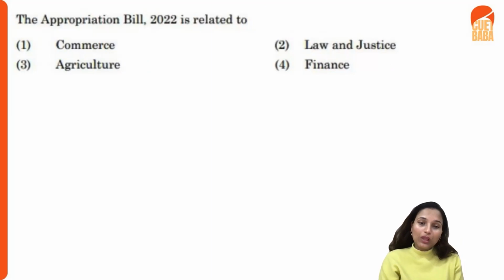So this Appropriation Bill 2022 is, of course, students, those who have all read about the Consolidated Fund of India, or the CFI. So what is basically the CFI? See, all the expenses that the government has to make during a financial year, what they do is there is a thing which is called the Consolidated Fund of India.